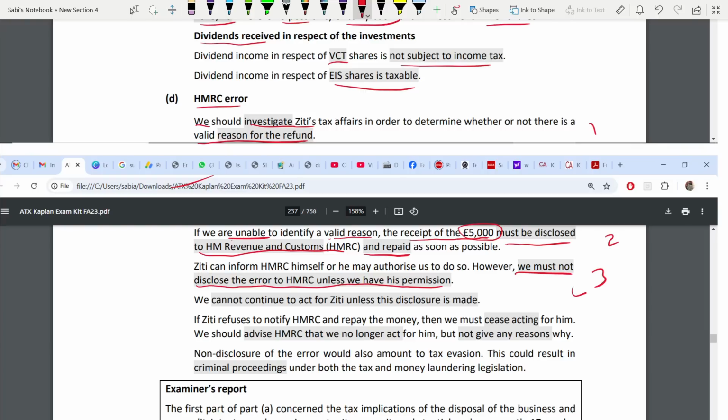Fourth, we cannot continue to act for Ziti unless this disclosure is made. If this disclosure has to be made, unless this disclosure is made, you cannot go further. You can't act for Ziti. That also you have to write. Next.